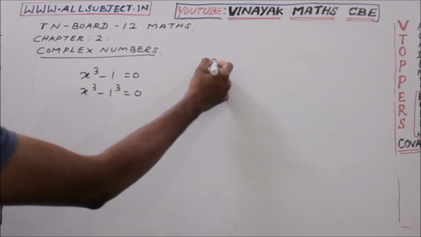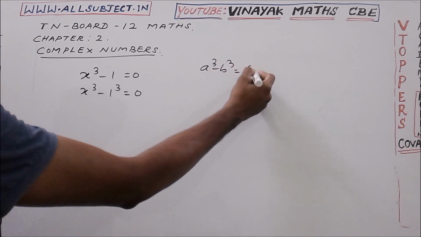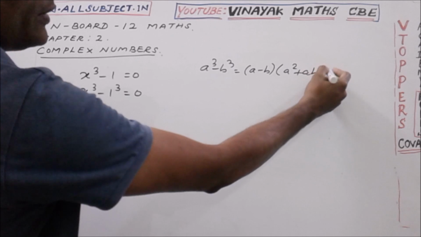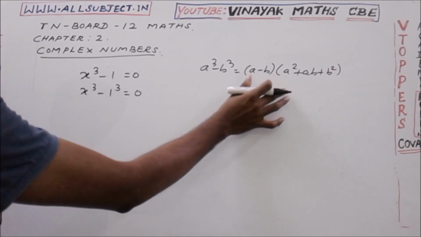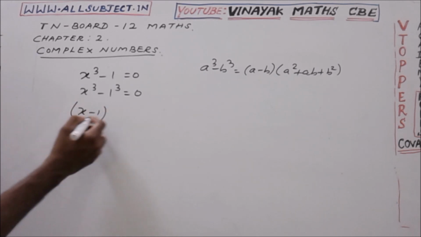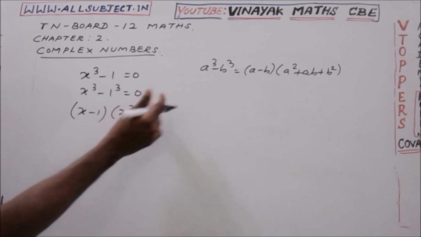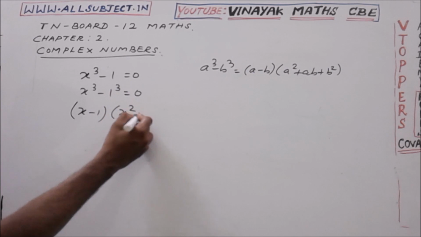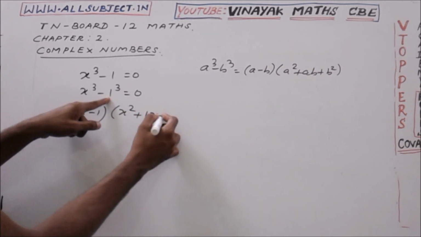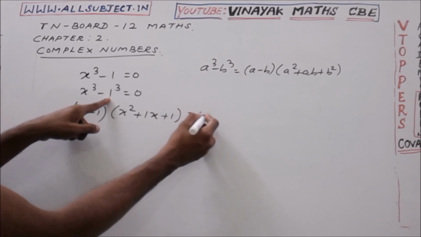What is the formula for a cube minus b cube? It is (a minus b)(a square plus ab plus b square). Splitting according to the formula, we get (x minus 1)(x square plus x into 1 plus 1 square) equal to 0, since b is 1.